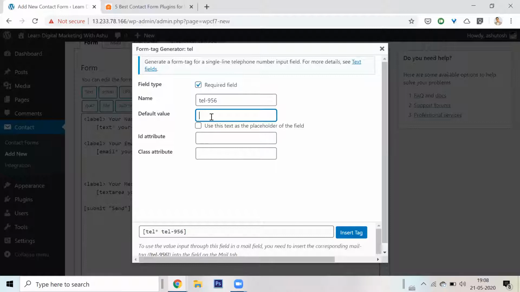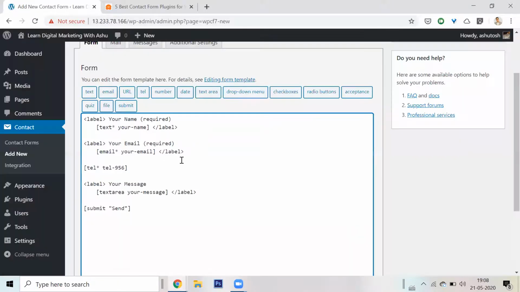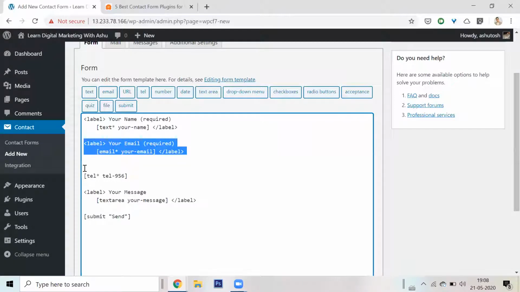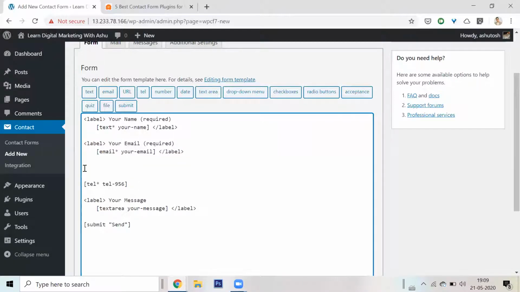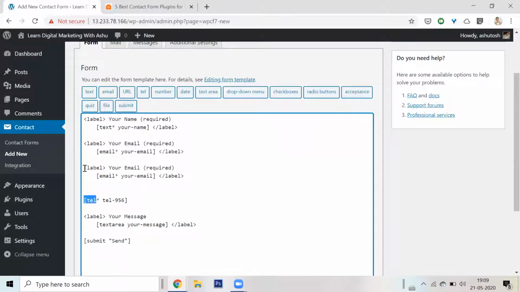The default value, let's say I can put in a default value of 00. I don't know why I should have a default value. Shouldn't have a default value, right? And whatever the ID attribute, class attribute, I'll just click on insert tag. And here is my telephone number field which has been created. Obviously, I will have to put a label around it. So let me copy this.